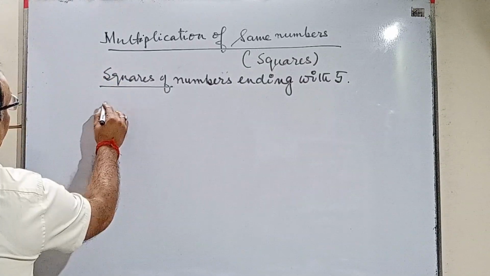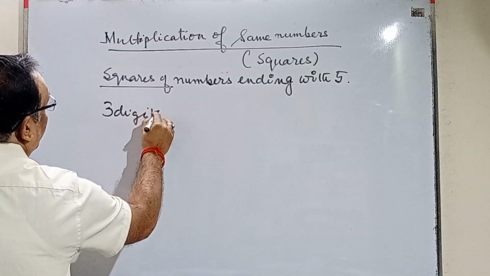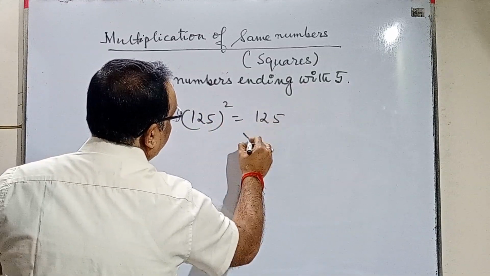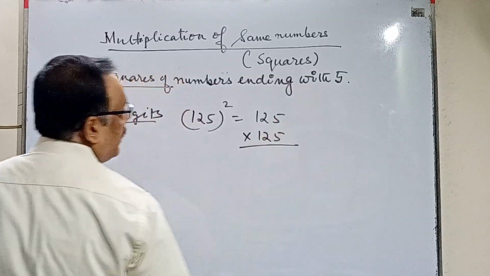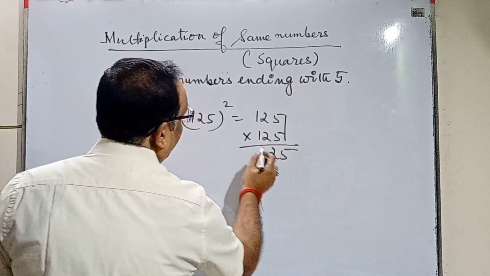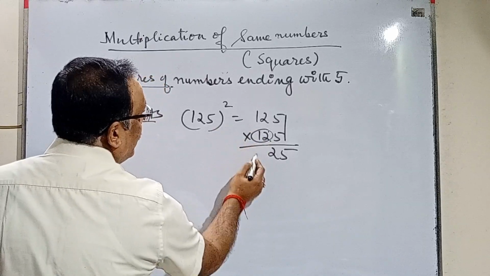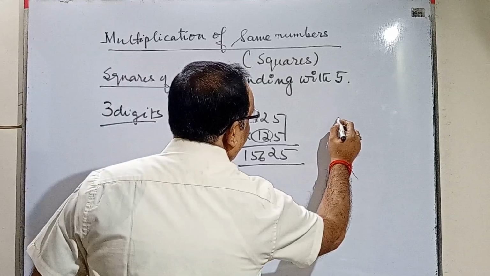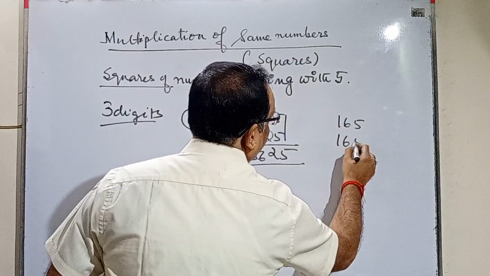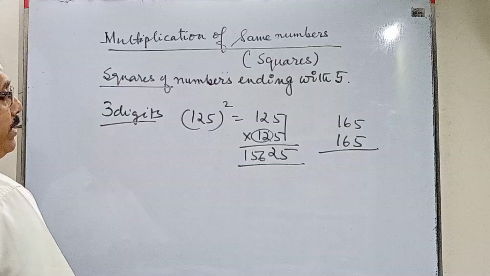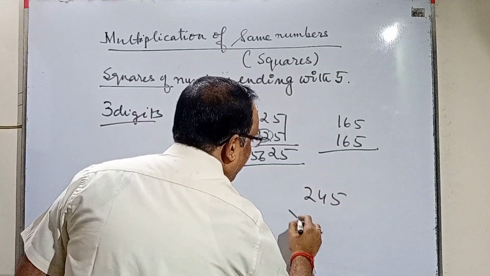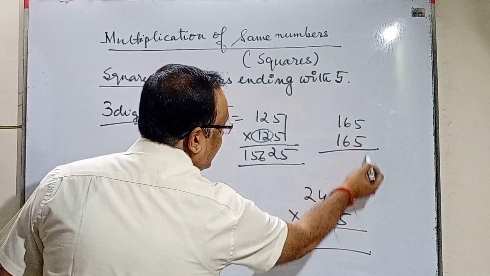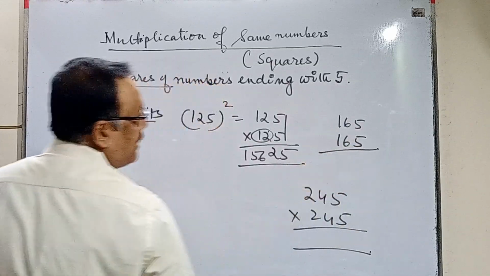Now we'll do it for a 3-digit number. Say it is 125 square. 125 square means 125 into 125. So 5 into 5, we'll write 25. 12, the next digit is 13. So 13 into 12 is 156. So 15625. Similarly, if I give you 165 into 165, you can do it yourself. You can try 245 into 245. Try it yourself and you will get the answer. Logic: this will multiply, and this will multiply by the next number.